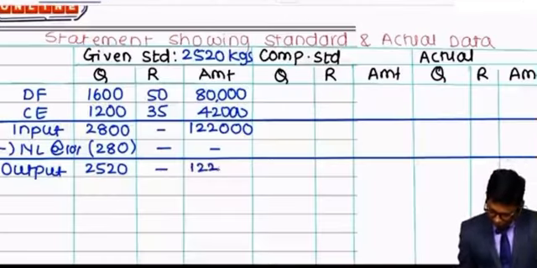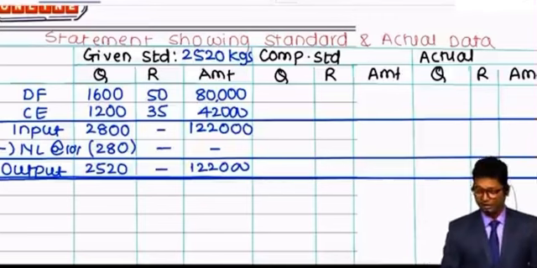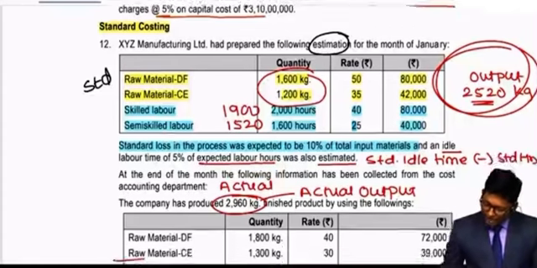Sir, what is the meaning of given data? The given information says it's the standard quantity and information for producing 2520 kgs. Now please check what the actual thing is. Actually 1800 and 1300 was the real input. So here I am recording 1800 and 1300, so the total, that is 3100, is the real input, and by introducing 3100 at different values, 40 and 30, the same values I am putting here, 40 and 30, the total cost is also available, 72,000 and 39,000.